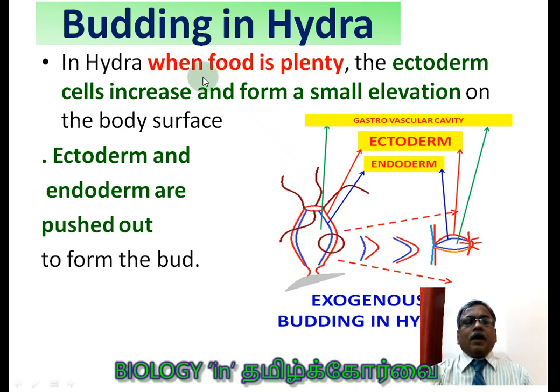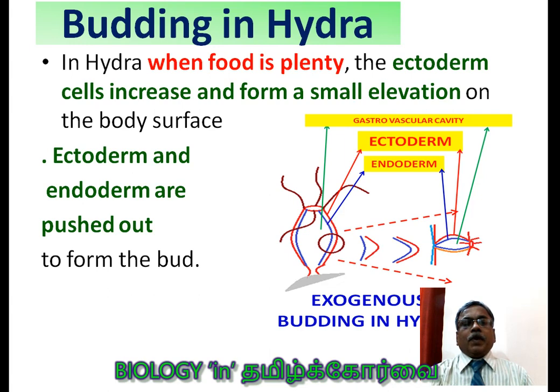Budding in Hydra takes place during favorable conditions. They can create options like when the temperature is high or when the salt concentration is high, and along with those options, food is plenty is also one of the options. So please take note of it. Budding takes place during a very favorable condition when food is plenty. It means it can produce new individuals in order to eat the additional food available in the surroundings.